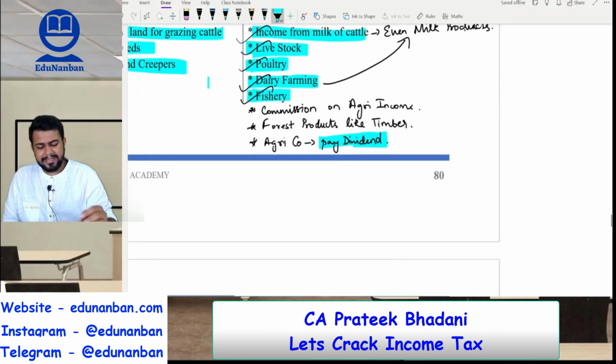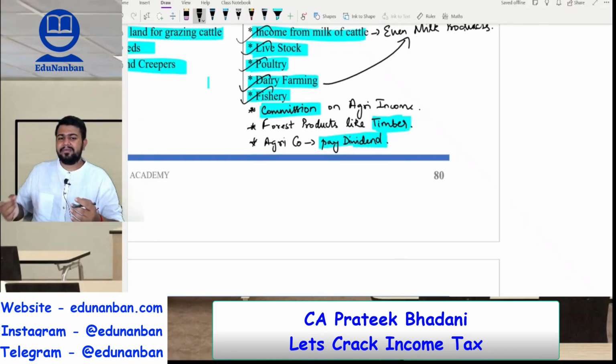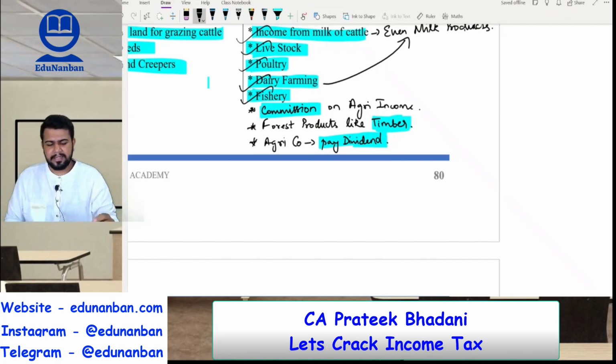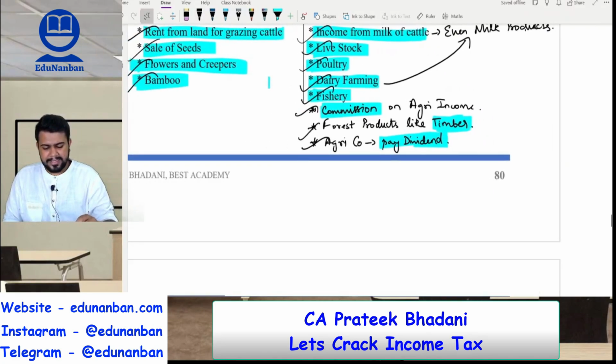Then, for selling the agricultural produce, if I give any commission, that is also not agriculture income. Then, if I sell forest products like timber, etc., that is also not agricultural income. And if an agricultural company pays dividend to its shareholder, then the dividend received will not be called agriculture income. Okay, so those are the examples.